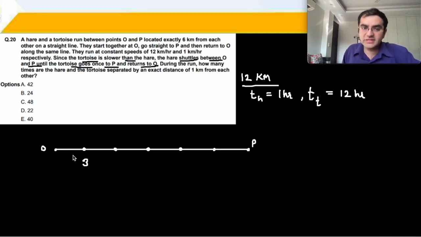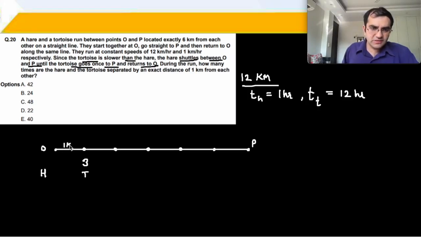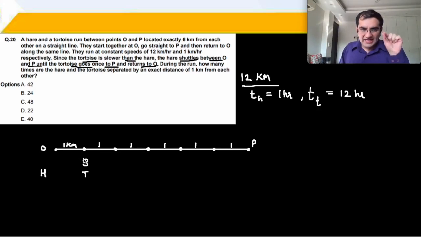ठीक है? Now already the distance between them is 1 kilometer. As soon as the tortoise from here takes off and the hare takes off from over here, the distance between them is now less than 1 kilometer because all of these distances are 1 kilometer each. All these distances are 1 kilometer because I have divided the distance of 6 kilometers into 6 parts. Okay? Now, as soon as the tortoise starts to move, the distance between hare and tortoise has reduced to lesser than 1 kilometer.